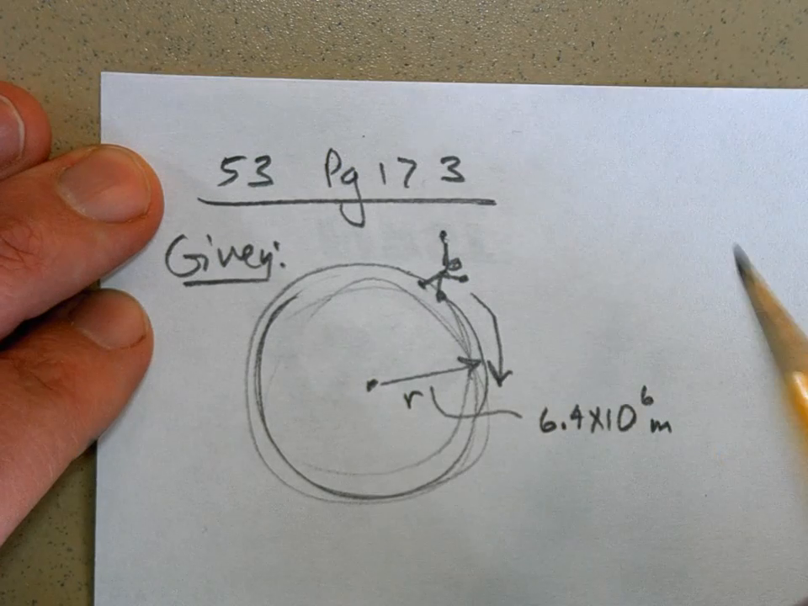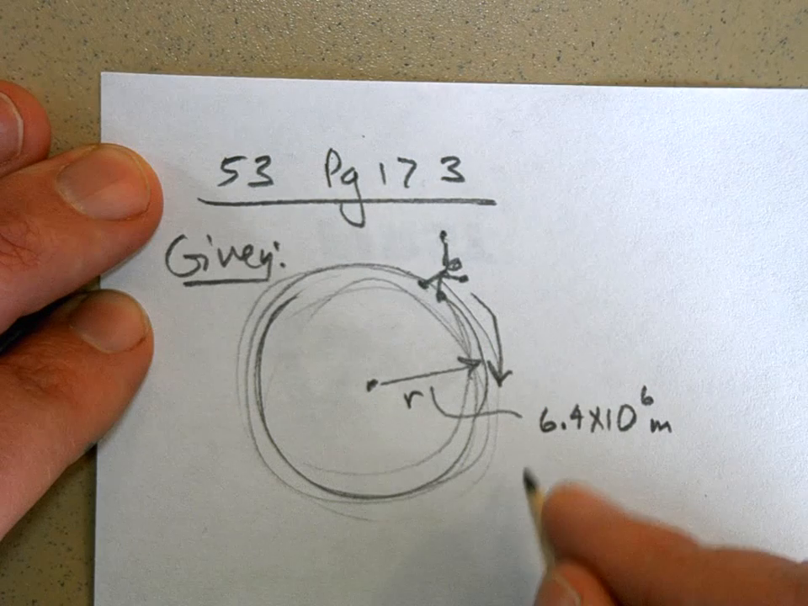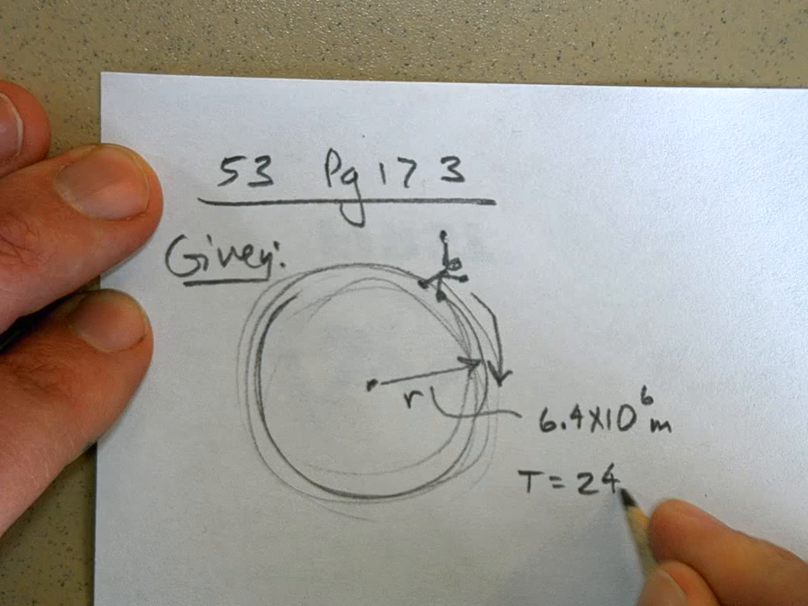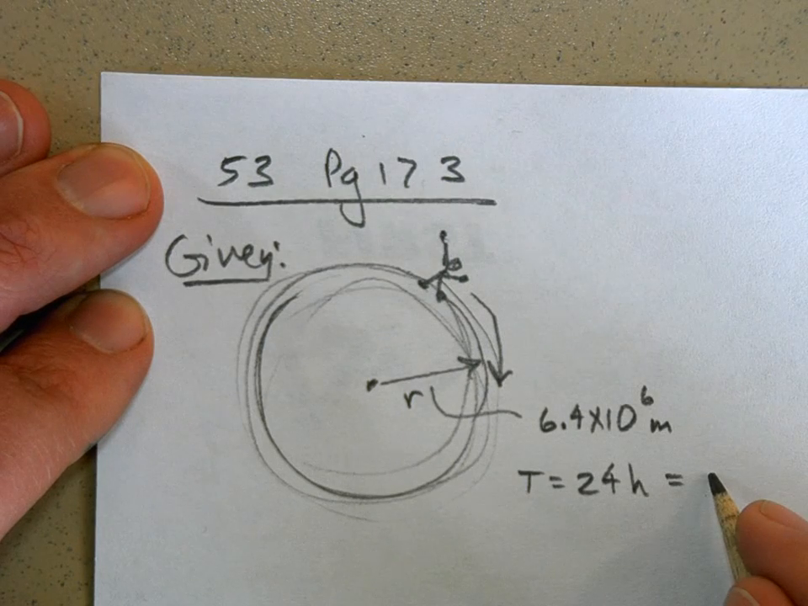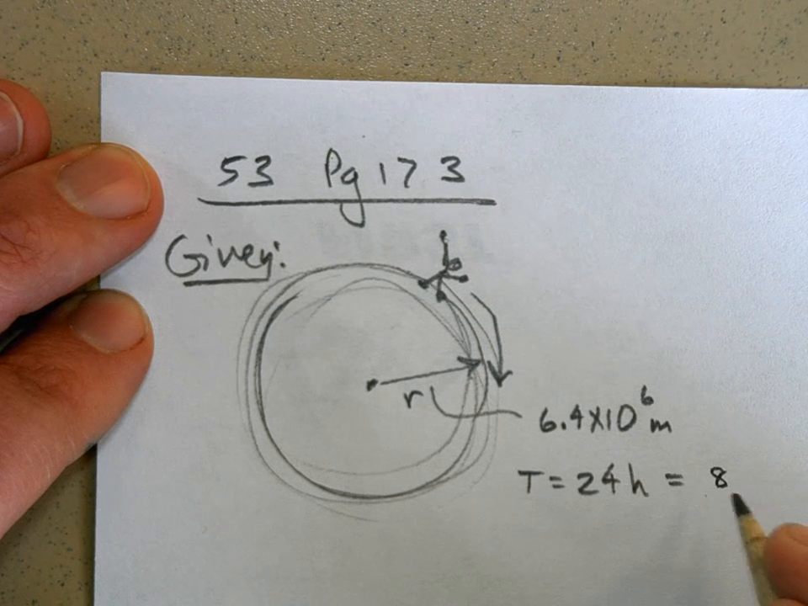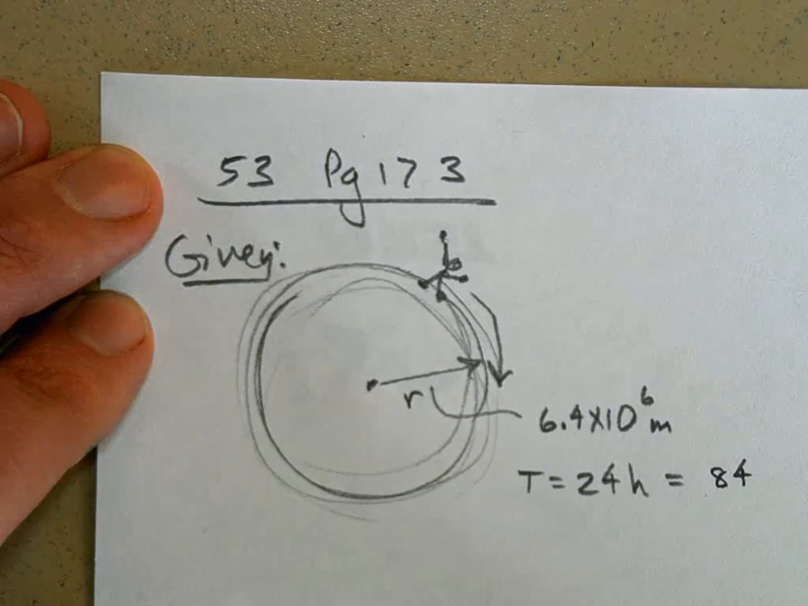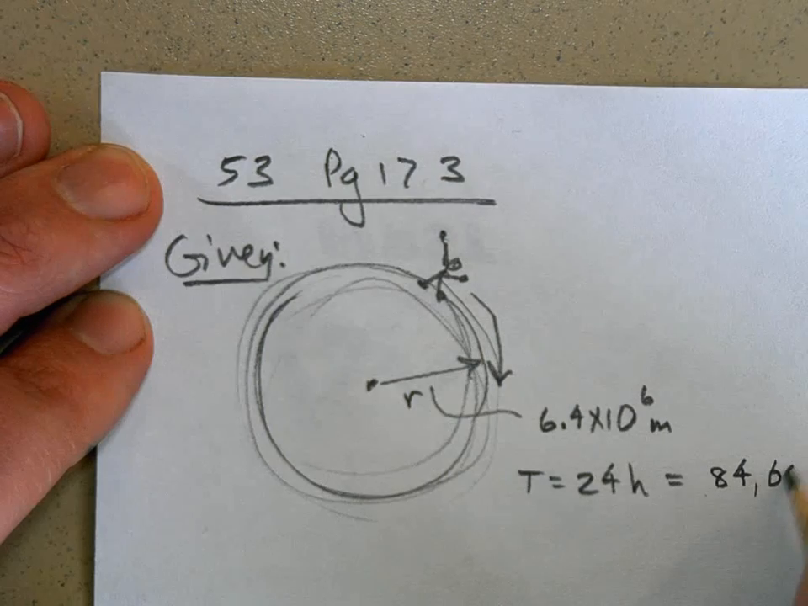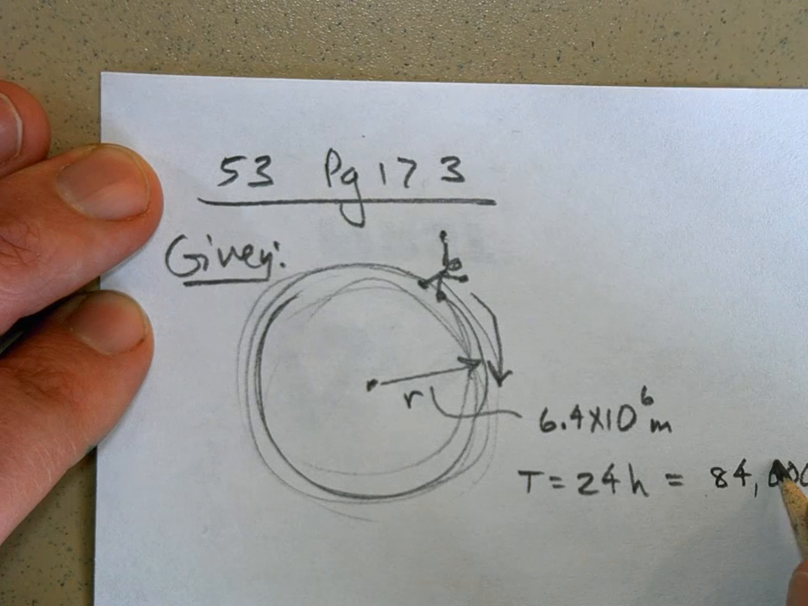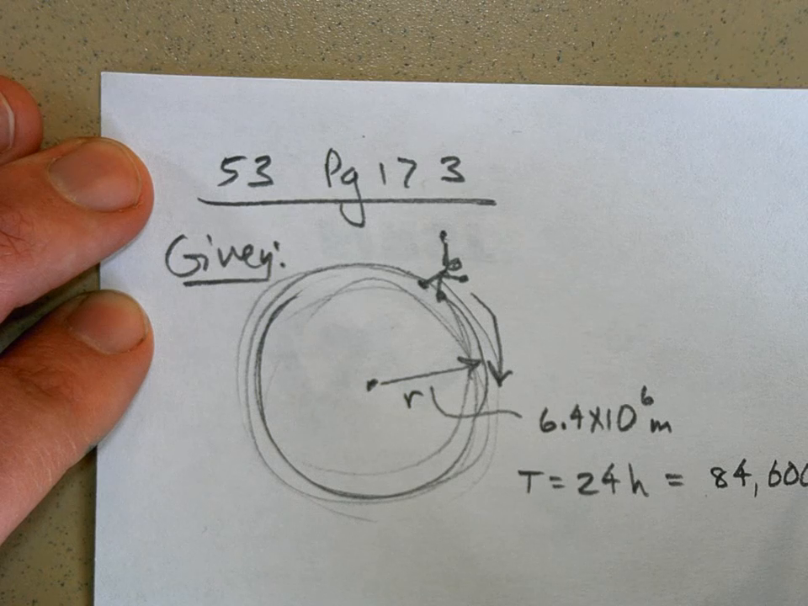They didn't say what the period is, but how long does it take to go all the way around this circle one time? 24 hours. So the period is equal to 24 hours, which I believe is 1 day, but it's 84,600 seconds. Is that right? Those of you that did this problem, how much time is that in seconds? 84,600 seconds in 1 day.